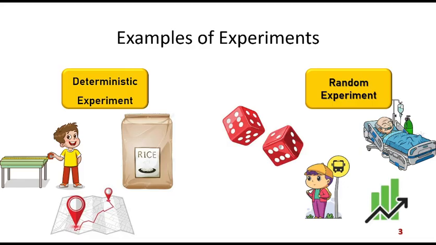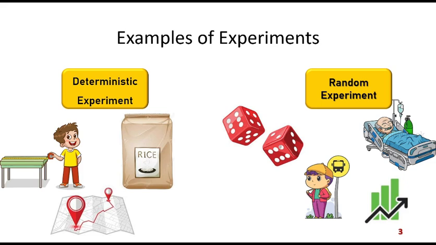Sometimes a patient may take more time, sometimes less time, sometimes a patient may not survive, and in that case the time to recovery becomes infinity. So this time to recovery is a random variable, and hence this is an example of a random experiment. So here we saw some examples of a random experiment and also deterministic experiment.